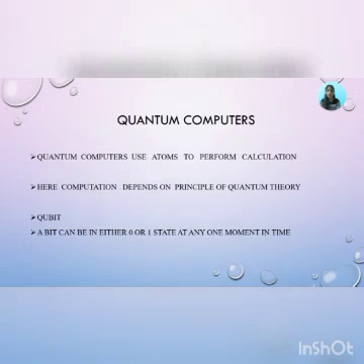Quantum computers use atoms to perform calculations. Here, computation depends on the principle of quantum theory. Qubit. A bit can be in either 0 or 1 state at any one moment in time.